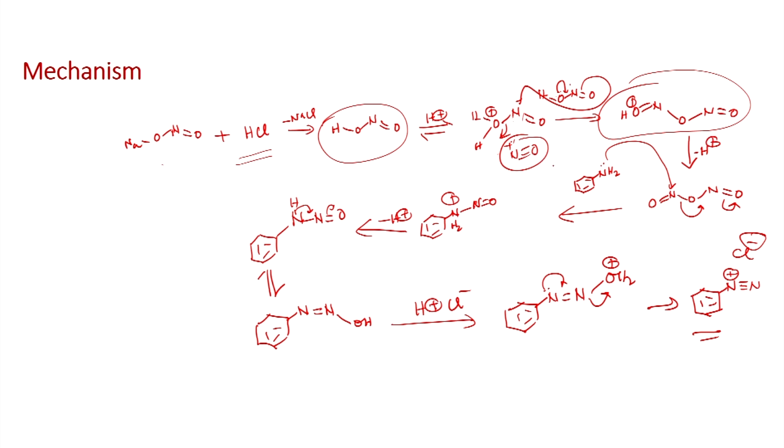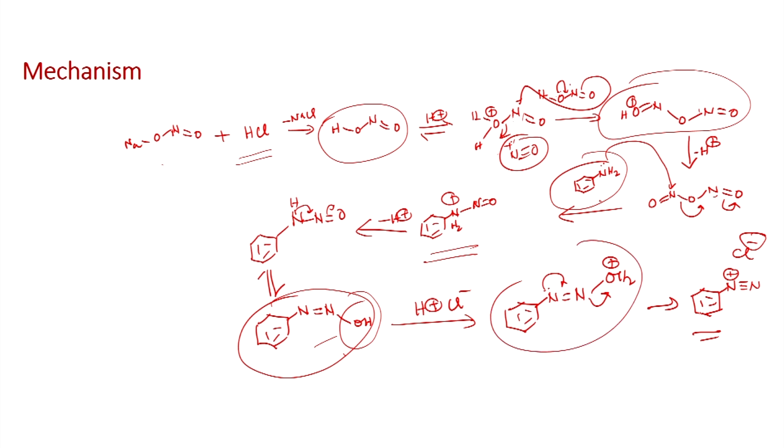Whether nitrosonium ion or this one, it can readily undergo reaction with amine, which acts as a nucleophile, while this is the electrophile, you get this addition product. Once we have this one, this can convert into this. This can exist as a mixture of geometrical isomers. Once you form this one, now this can undergo protonation to give this, that can lose water molecule. You get the diazonium salt as the product.